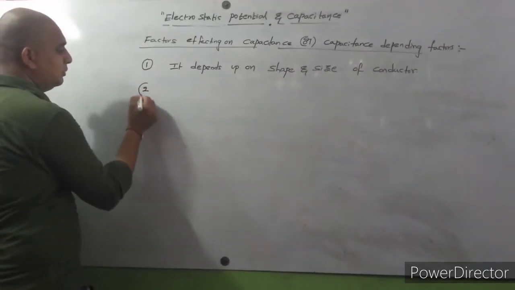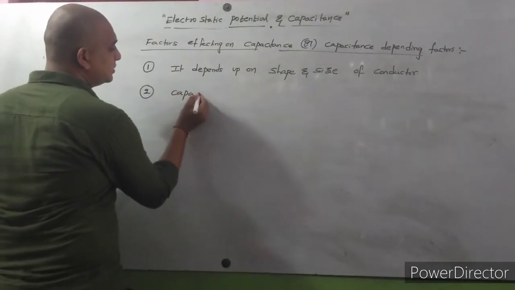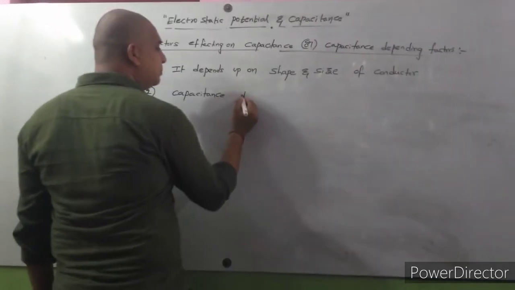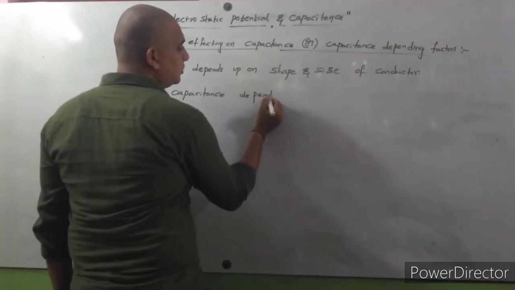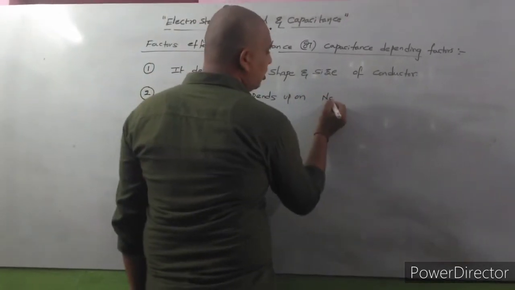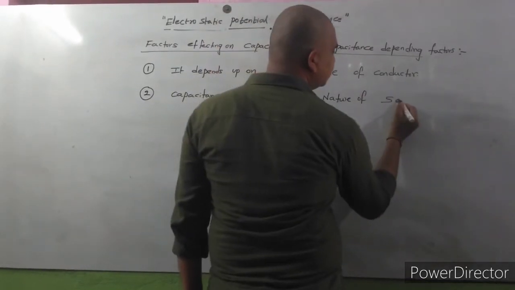Next, second point. Capacitance depends upon nature of surrounding medium.